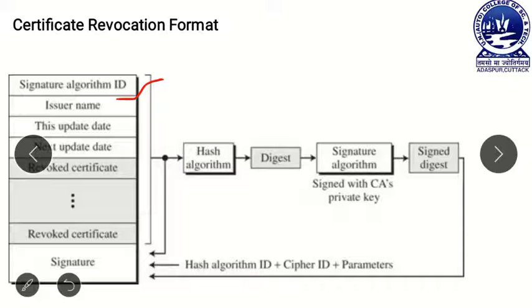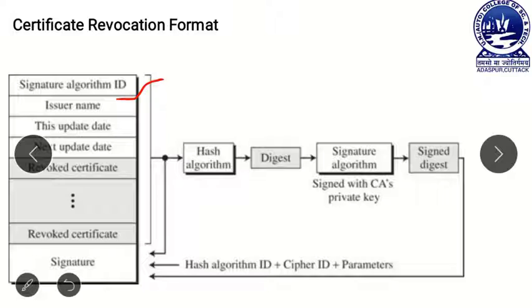This figure shows the certificate revocation format, and here the certificate revocation format is similar to the certificate format, but there are some differences. The difference is that here the first field is signature algorithm ID, but in our certificate the first field is version.